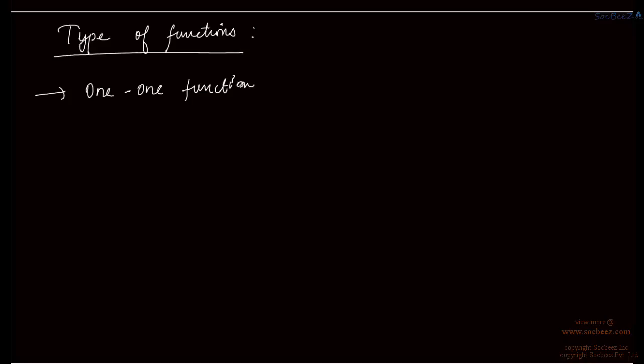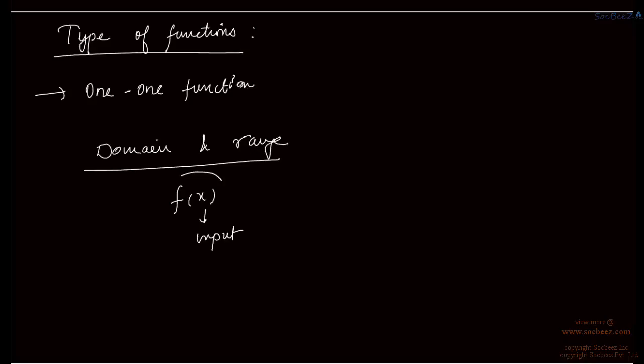Okay. Let us define domain and range of a function before defining one-one functions. So, domain and range. For a function f(x), x is the input, right, and f(x) is the output. Okay. So the allowable values of input are called the domain of the function.